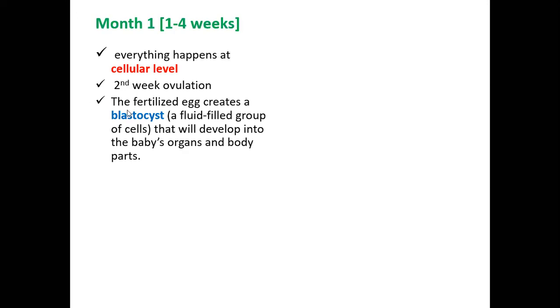At that ovulation phase, if you had sexual intercourse, that may result in the fertilization of the egg. Once the egg is fertilized by the sperm, a couple of days after the fertilization it creates something called a blastocyst. It is basically a fluid filled with a group of cells, and that will eventually develop into the different organs of the baby. This happens about 3 to 4 days after the fertilization.